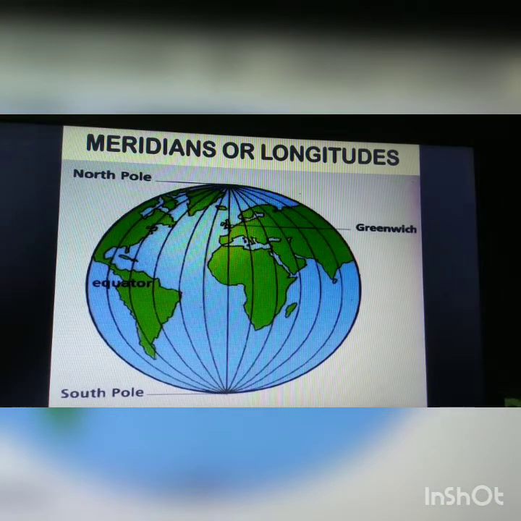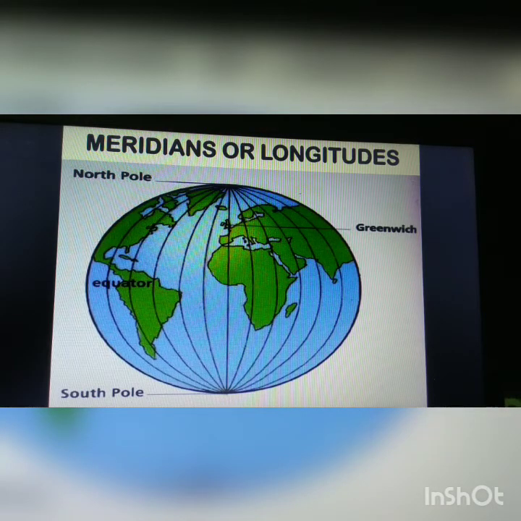Now let us come to the longitudinal part. They are also known as meridians. The equator is used as a line of reference for locating places in the north and south directions. We can draw a set of lines joining the North Pole to the South Pole. These lines are called the meridians or the lines of longitude.